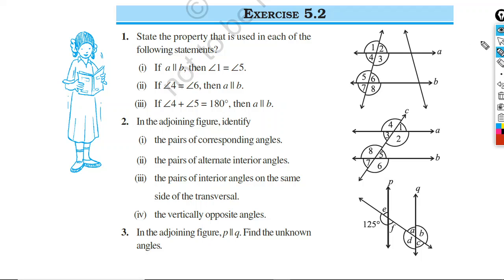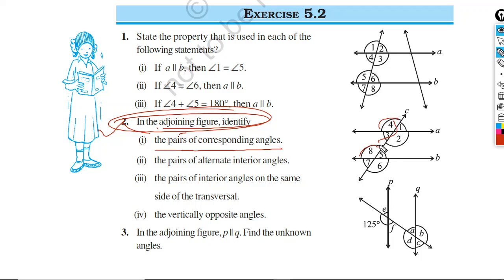Now question number 2. In the adjoining figure, identify the pair of corresponding angles. Look at the figure. I have just shown you: angle 4 and angle 8 is one pair.